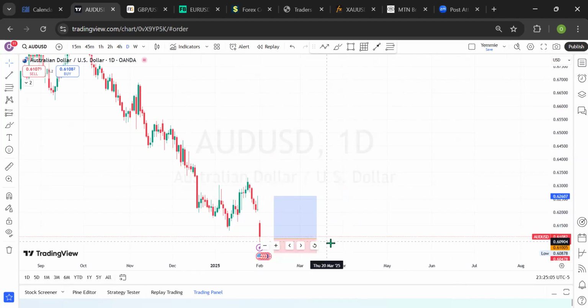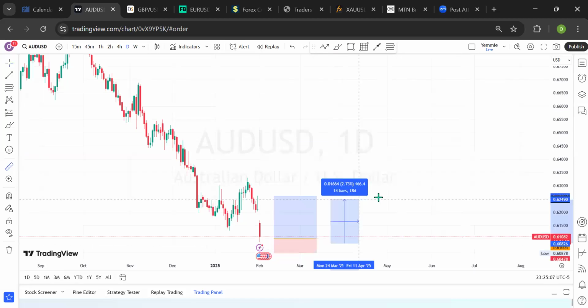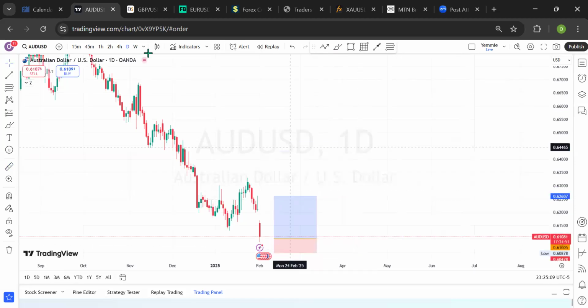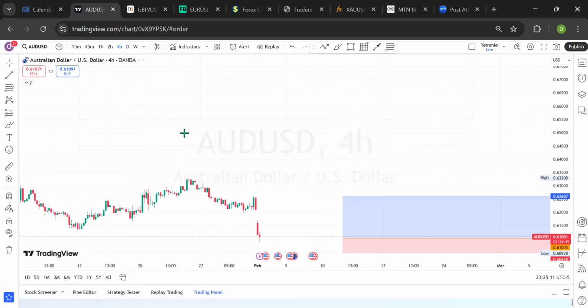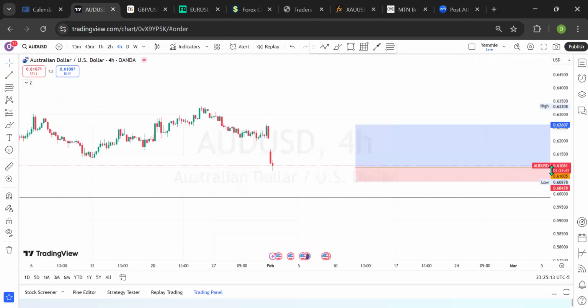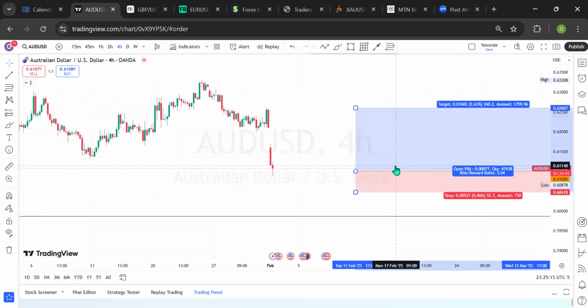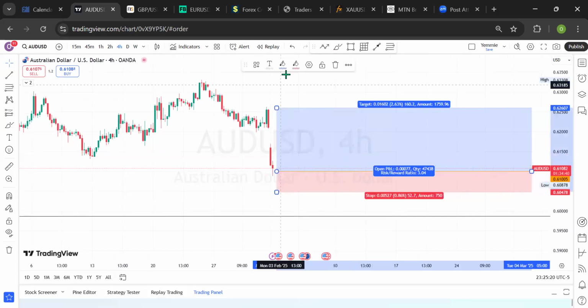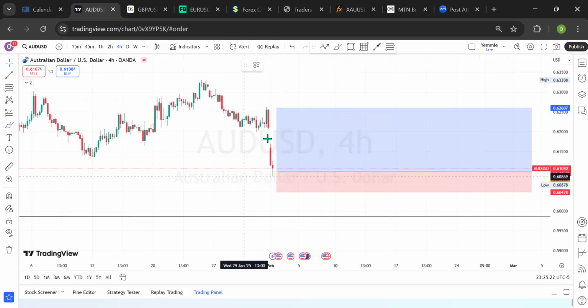So let's see that. Yeah, about 170 pips, so to say. All right, so let's go to the four-hour time frame and see the opportunity there. Let's see what we have. All right, can you see? This is a gap opportunity to trade, of course. This is looking good. At least we're expecting the market to cover up this gap here.